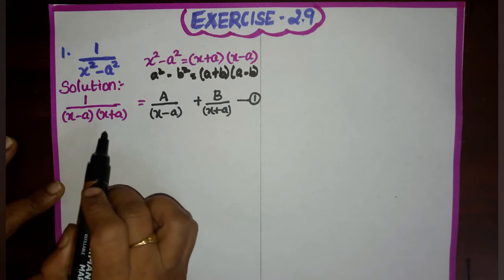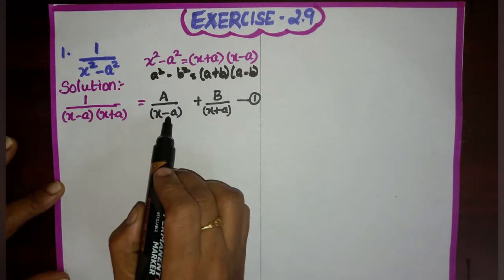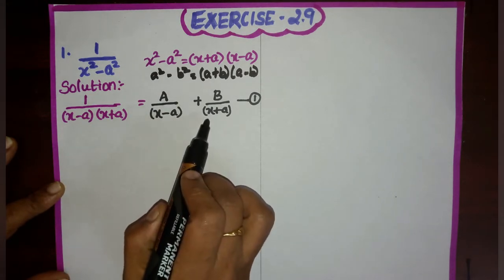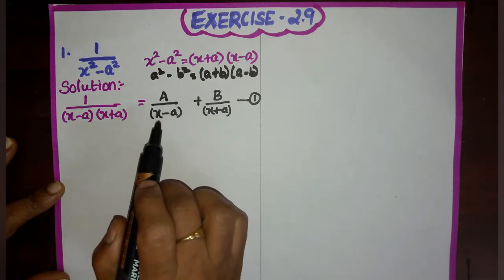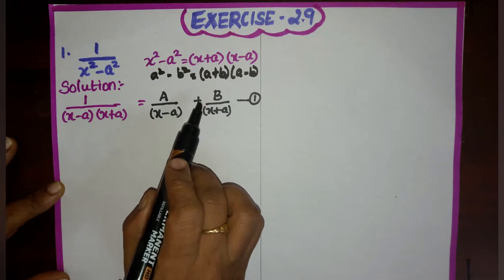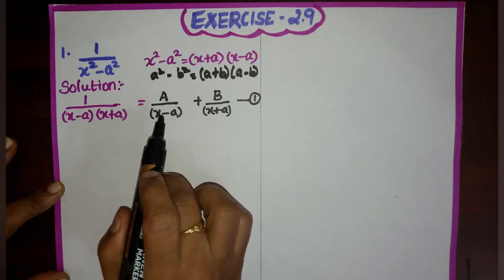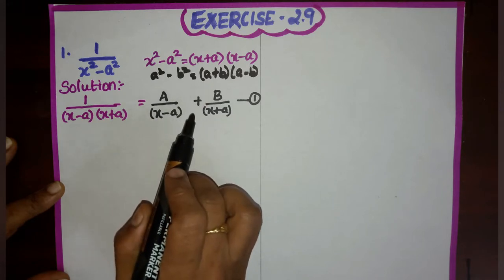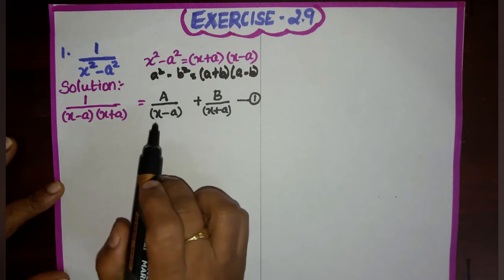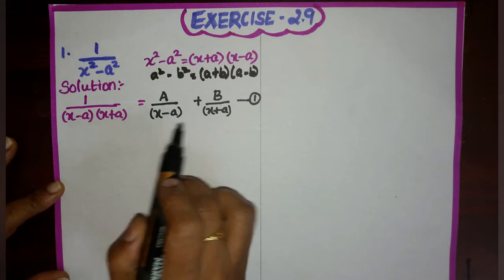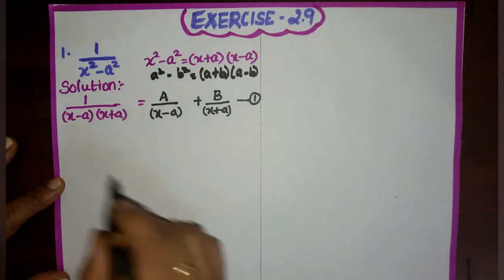The partial fraction is of the form a by x minus a plus b by x plus a, where a and b are non-zero real numbers. These two values are to be determined. If we can determine these two values, that will be the solution. We can find out the partial fractions of the given proper fraction. So let us do it.